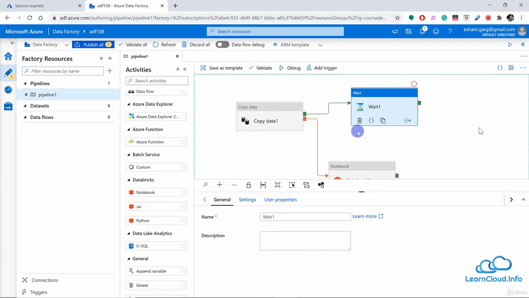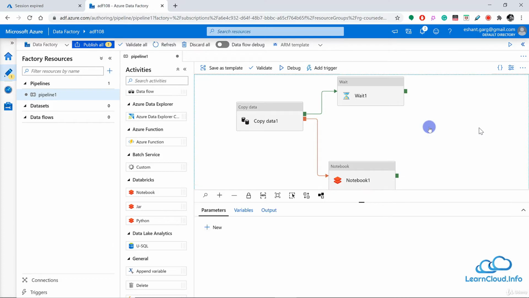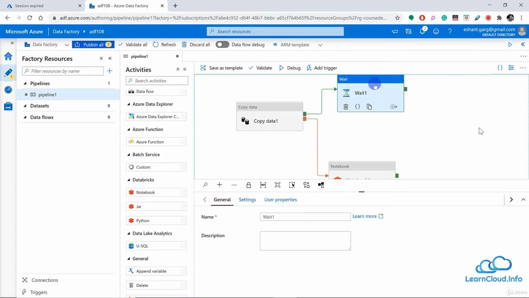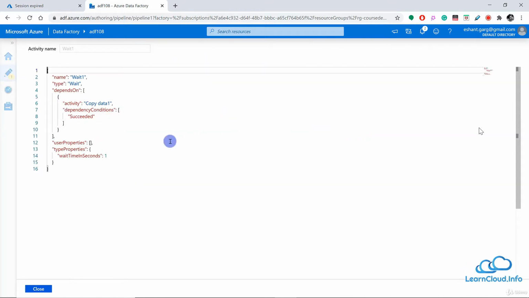And then you have option to delete this activity if you don't need it. Or let's say if you design this activity, you fill all these options here and you want to have a similar activity, you can just clone it. You can just copy it, and this will create one more activity with the same options here. So let me delete this right now. And then you have option to see the code of this activity. So for example, if I click here, I can see the JSON code behind this activity.